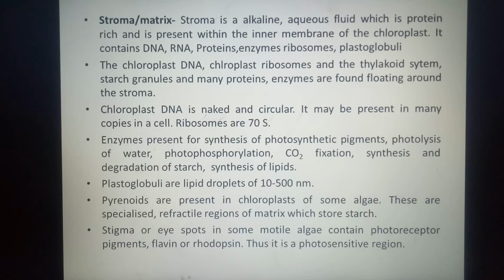In some motile algae, for the perception of light, some photosensitive organs called stigma or eye spots are also present in the stroma, and these eye spots contain photoreceptor pigments, flavin or rhodopsin. So this is about the stroma.